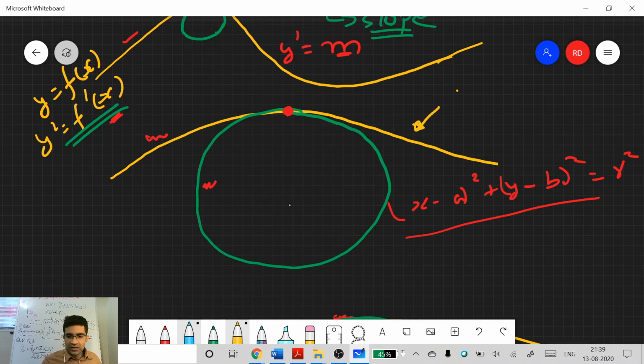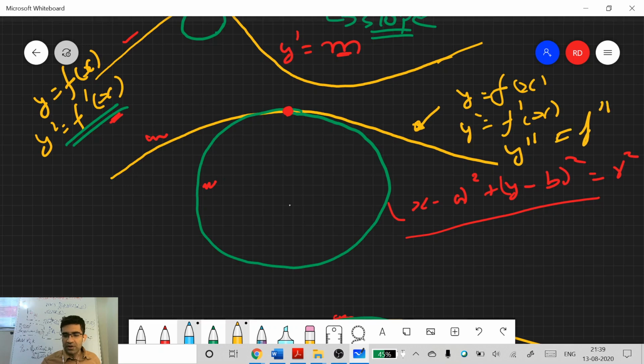Here y equals f(x), right? So this is some function. This fold surface is some function of a curve. Then we take y dash x equals f dash x, and then we take y double dash equals f double dash x.